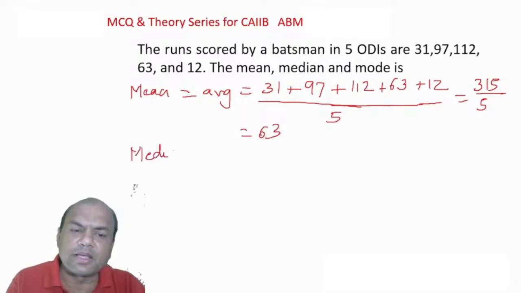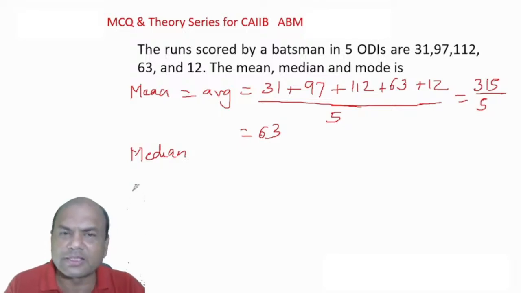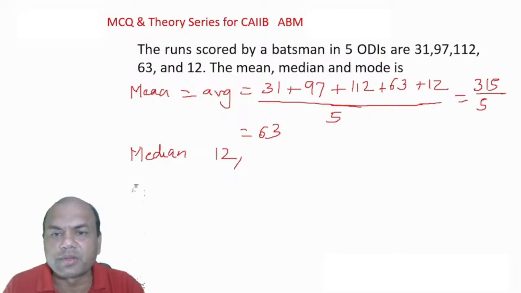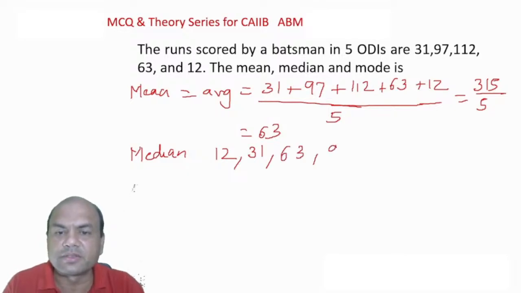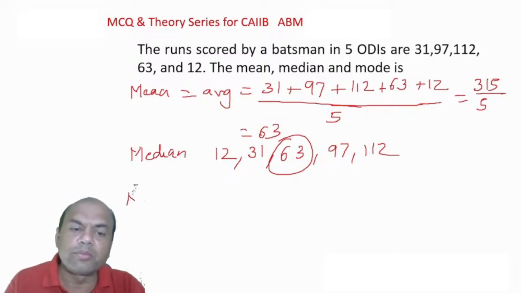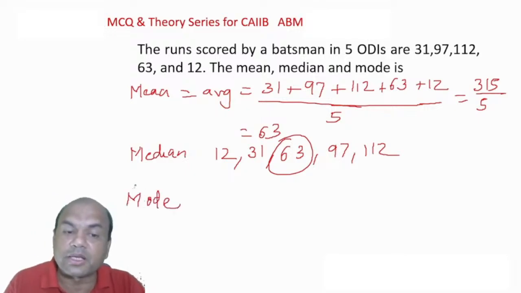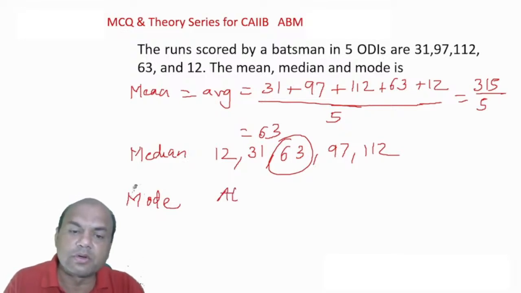Median means always arrange them in the serial order. Means what? From the lowest to highest, we'll arrange them in ascending order. 12. Then what is the next one? After 12, 31. After 31, 63. After 63, 97. After 97, 112. So which is the median? The central one. This is my median. Mode means which occurs maximum number of times. Who's occurring maximum number of times? None of them is repeated. So all are modes. All.